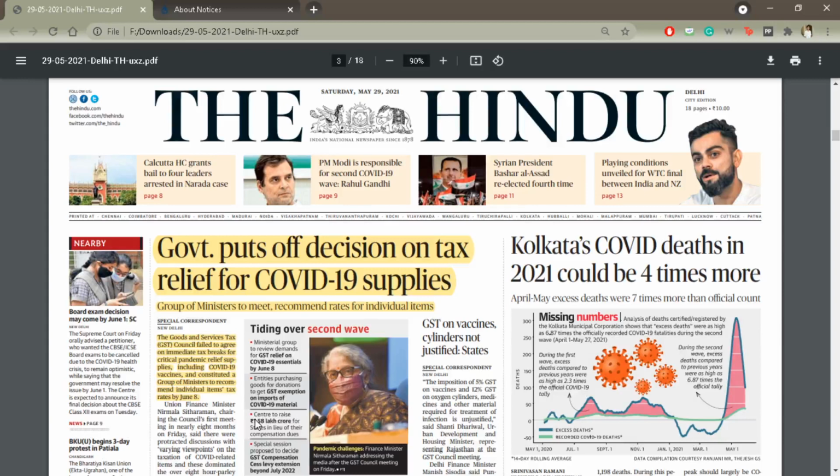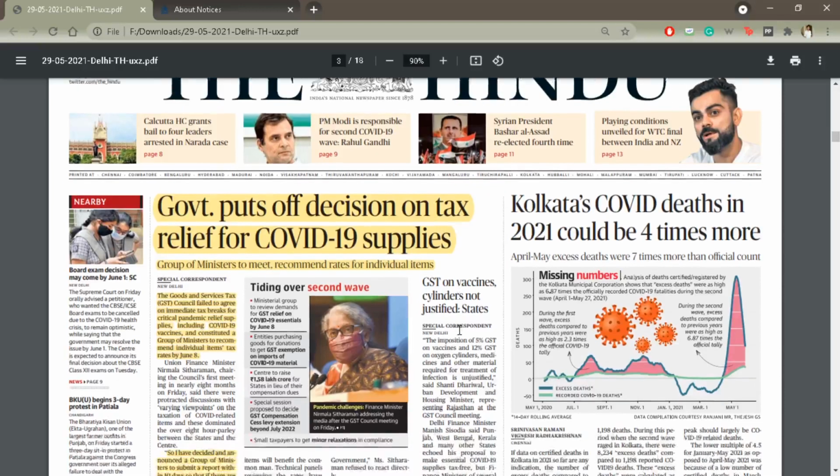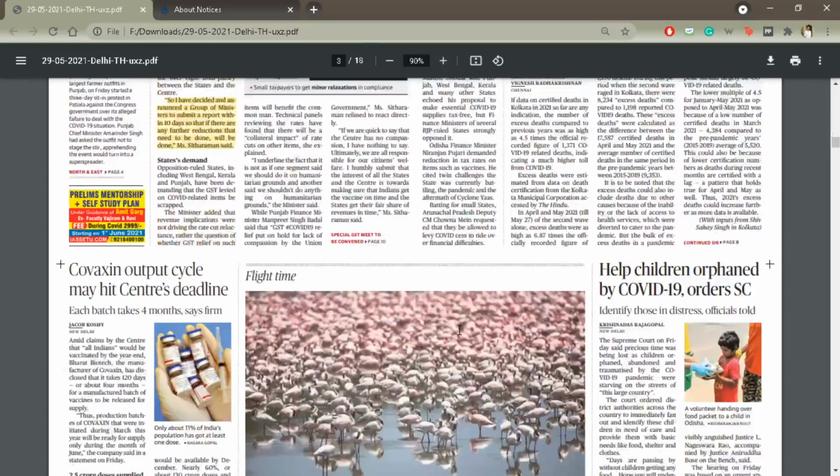The government stand on this point of giving tax relief is already clear. They don't want to give it. So a group of ministers is basically delaying tactics. So this is what the decision of the GST Council has been. All right. Then apart from this, on the front page, there is nothing of real note.